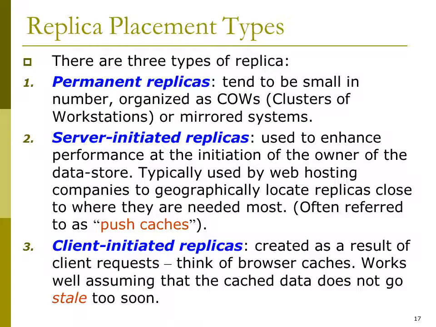Number 3, client initiated replicas, created as a result of client requests. So these replicas are created as a result of client requests. Think of browser caches. The browser caches are an example of client initiated replicas. This works well assuming that the cached data does not go stale too soon.